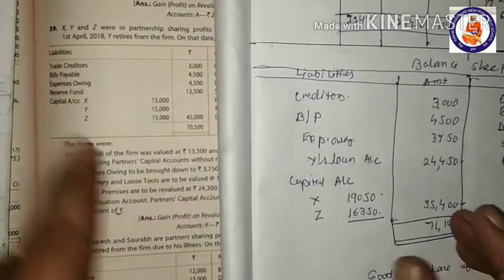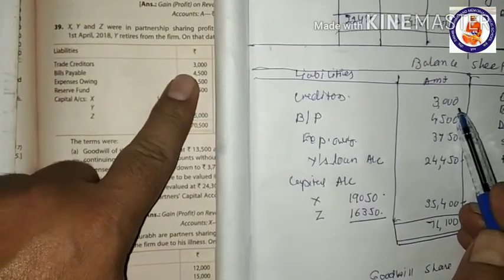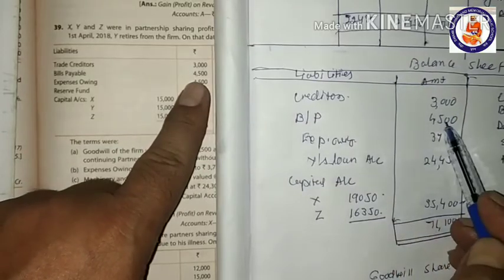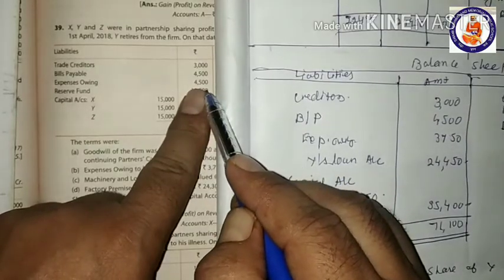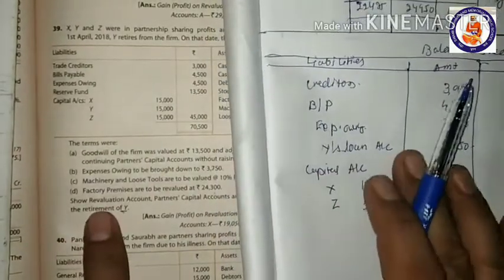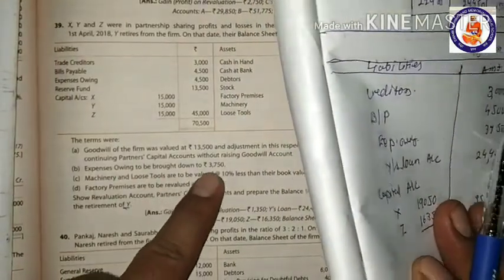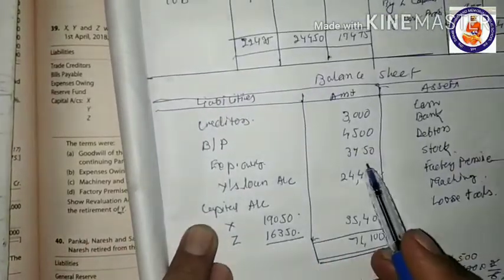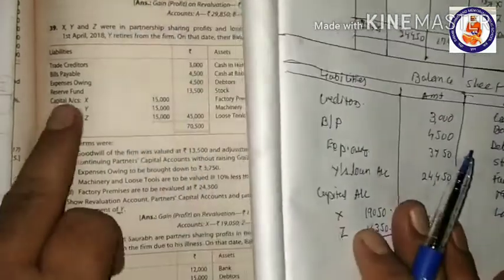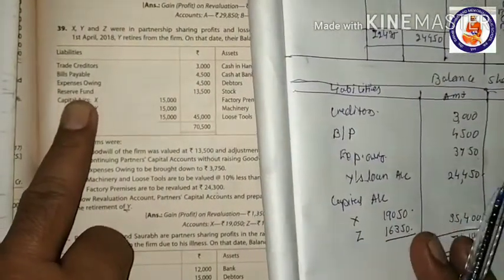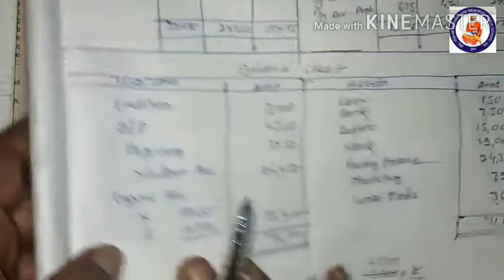Now come to the creditors, trade creditors. 3,000 were there, here also 3,000. Bills payable 4,500, the same amount we have taken. Expenses owing was earlier 4,500, but in the adjustment it is told that expenses owing are brought down to 3,750. So we have taken it here, 3,750. Reserve fund we have already distributed in partners' capital accounts in their old profit sharing ratio, and this is already taken.